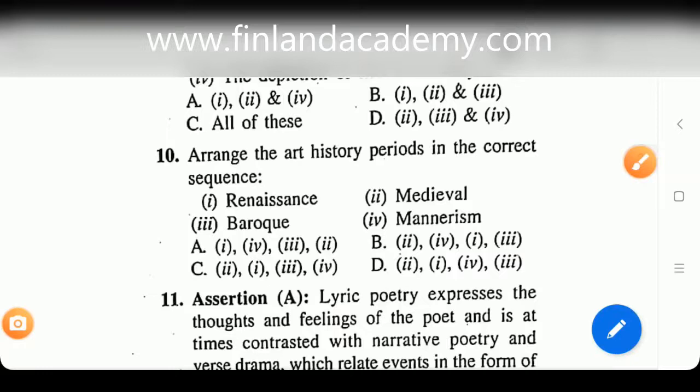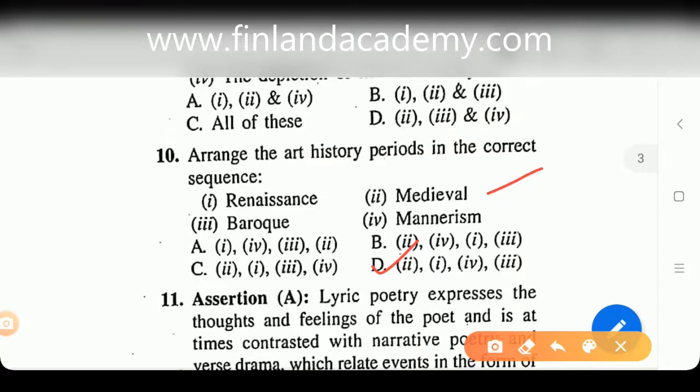Let's look at question number 10 now. Arrange the art history periods in the correct sequence. 1. Renaissance, 2. Medieval, 3. Baroque, 4. Mannerism. See here the correct answer is going to be D, because first of all medieval ages come, so medieval. Then after medieval ages you have Renaissance, then after Renaissance you have Mannerism, because Mannerism is also known as late Renaissance. If you know this much, you will be able to identify your options.